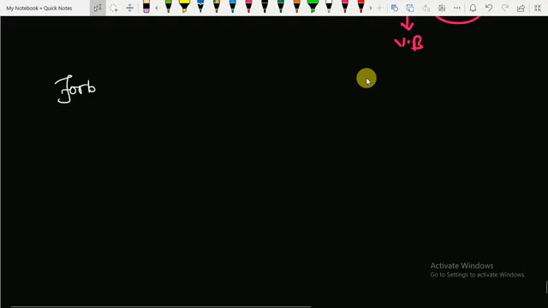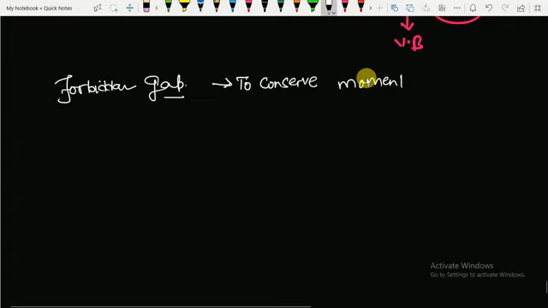Now, in the case of the forbidden gap, why will there be no electron? Because to conserve momentum, that is, for the conservation of momentum, mvr equals nh by 2 pi, electrons can only be present in bands. Why can electrons only be present in bands?